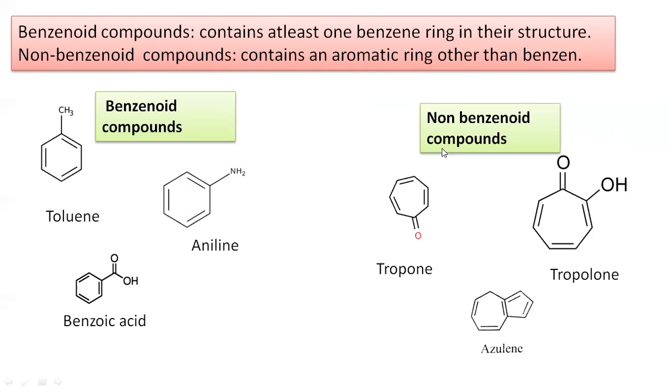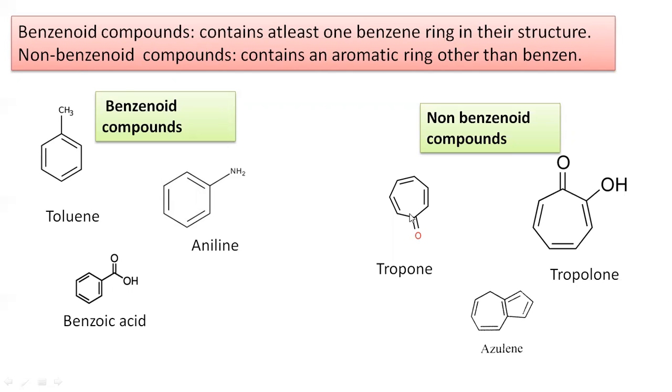For the non-benzenoid compounds, see here, the ring is made up of only carbon atoms, means these are homocyclic compounds, but they do not contain a benzene ring in their structure, and therefore these are non-benzenoid homocyclic compounds.